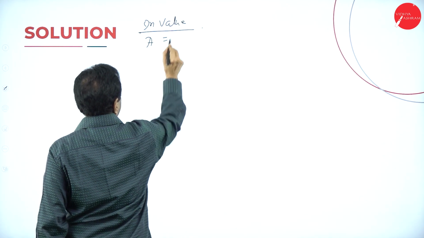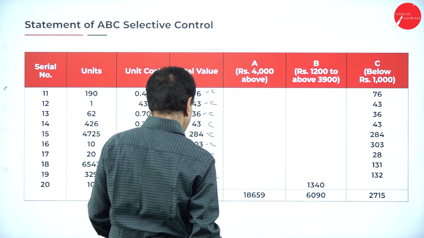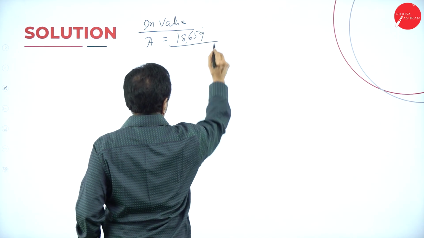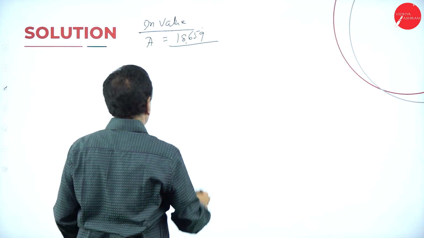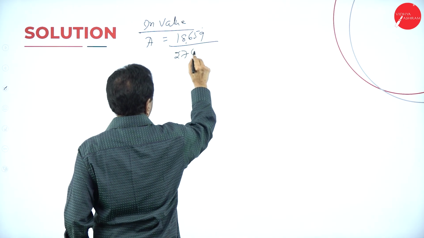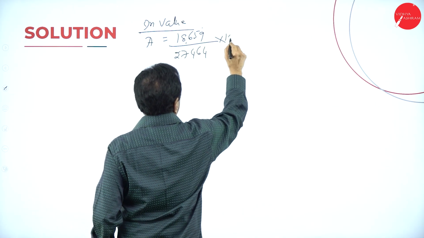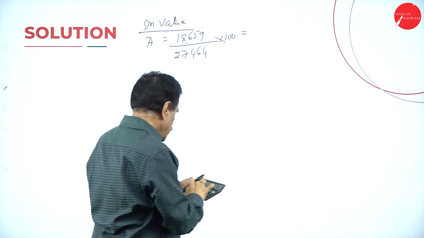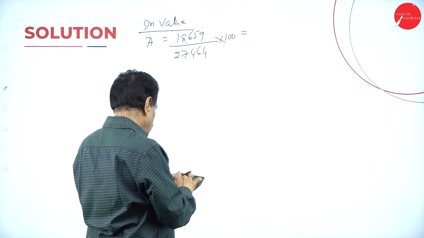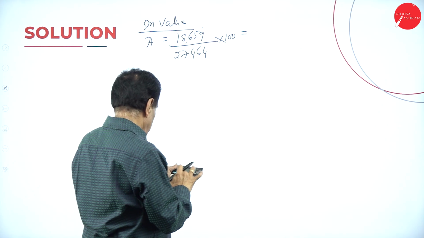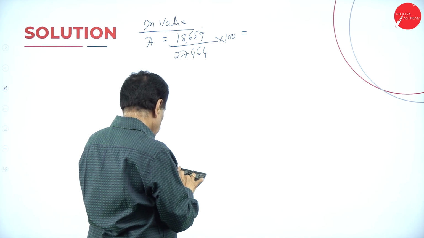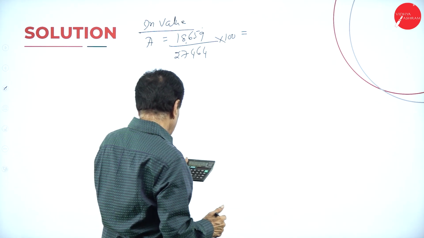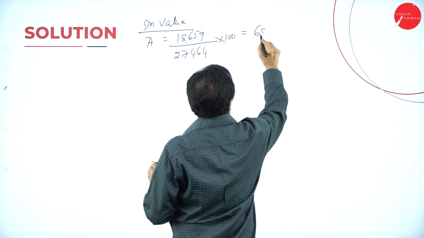A. What is the total of A? 18,659 divided by what's your total value? 27,464 into 100. 18,659 divided by 27,464 into 100, 68%.